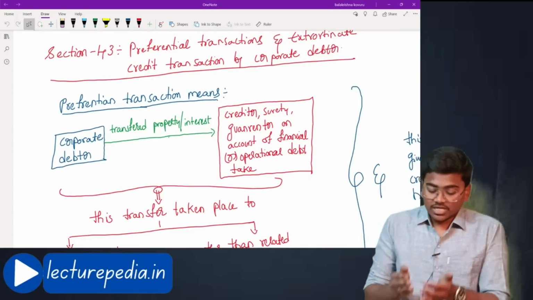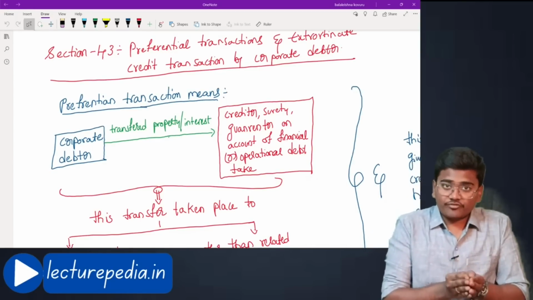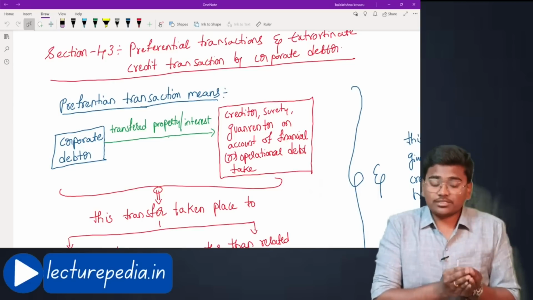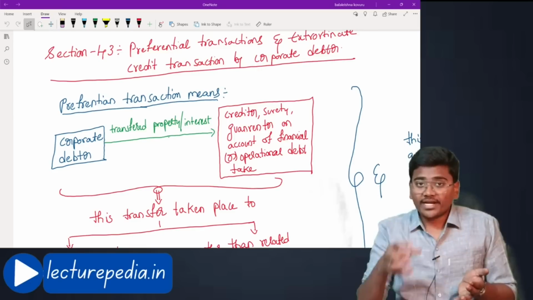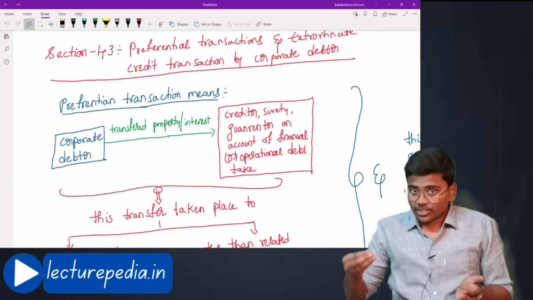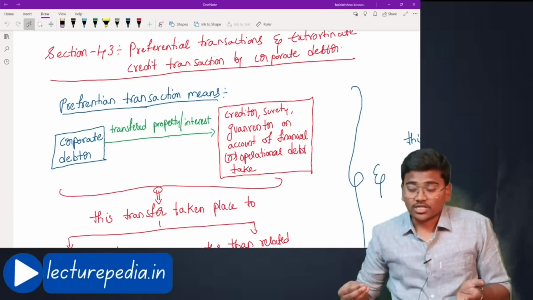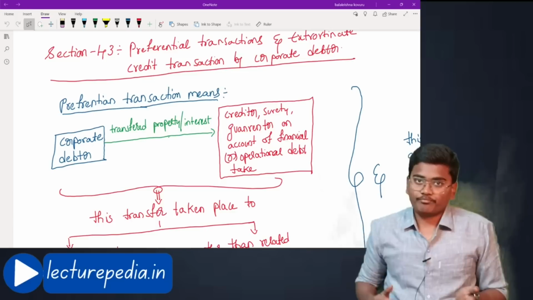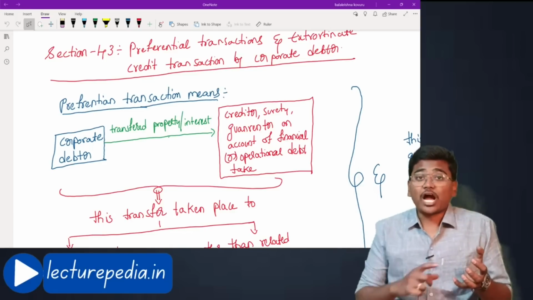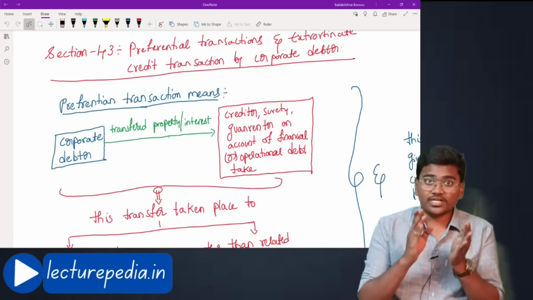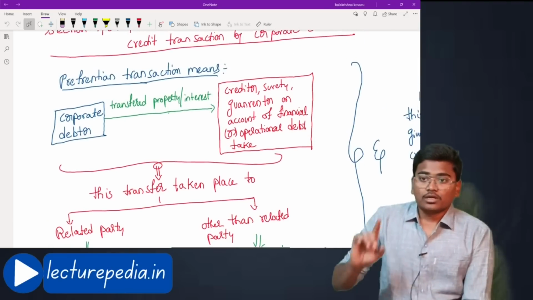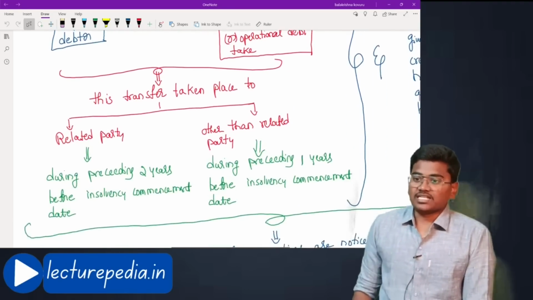That means if this preferential transaction has taken place, it can be avoided by the liquidator or resolution professional once it is found by them. That is the reason why it is known as an avoidance transaction. Hope that is clear. That is the concept of preferential transaction.